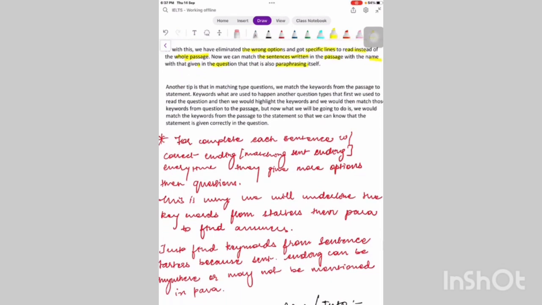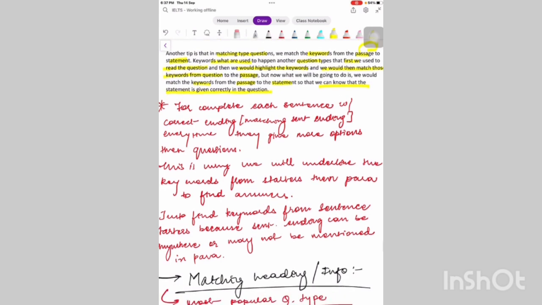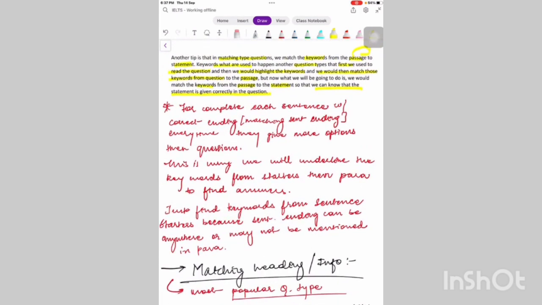Another tip is that in matching type questions, we match keywords from the passage to the statement. What happened in other question types is that first we used to read the question and then we would highlight the keywords, and we would then match those keywords from the question to the passage. But now what we will be doing is we would match the keywords from the passage to the statement, so that we can know that the statement is given correctly in the question, because we are trying to answer a correct option.